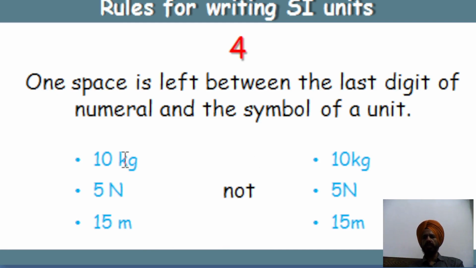Okay, so the space should be there. This is also one of the important rules: between the last digit of a numeral and the symbol of a unit, there should be one space. It should not be written like 10kg, 5N, and 15m. So the left one is the correct one.